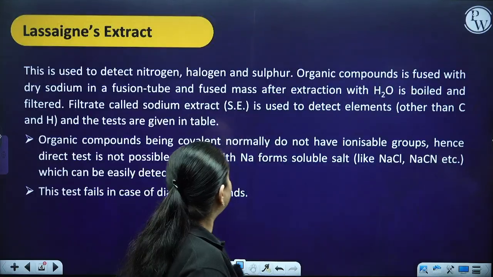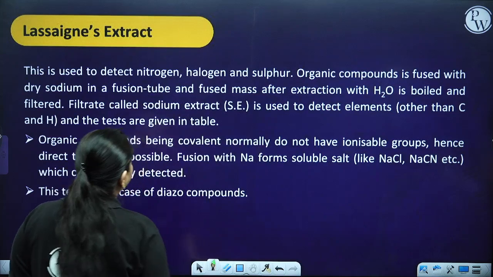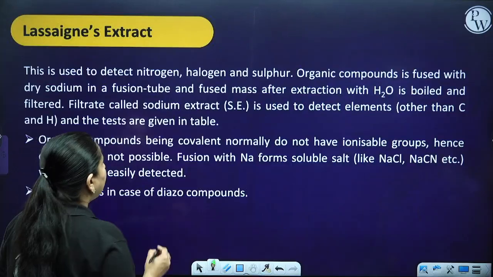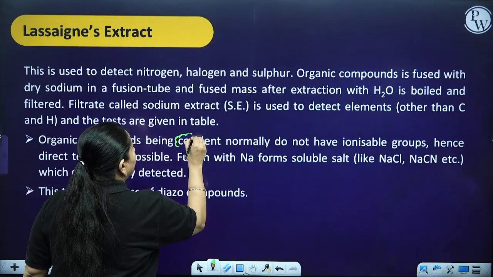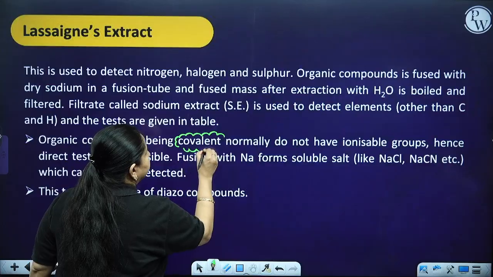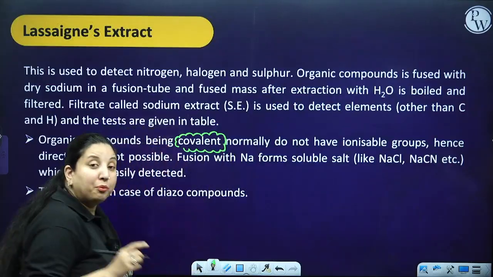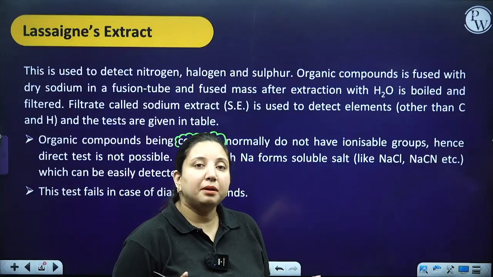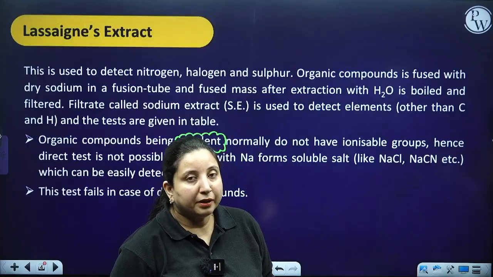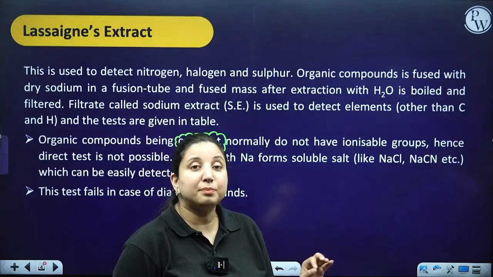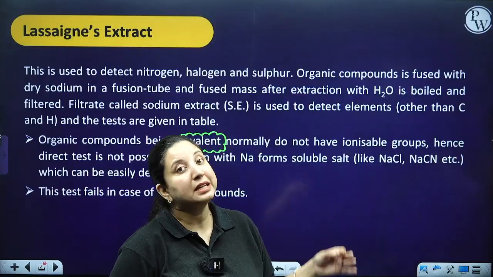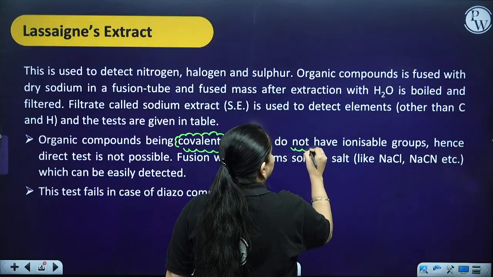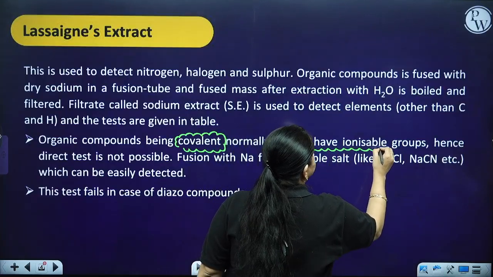The reason is that the organic compound is covalent in nature. When it is covalent, the bond is made by sharing of electrons. Since the bond is made by sharing of electrons, it is not going to have an ionizable group.